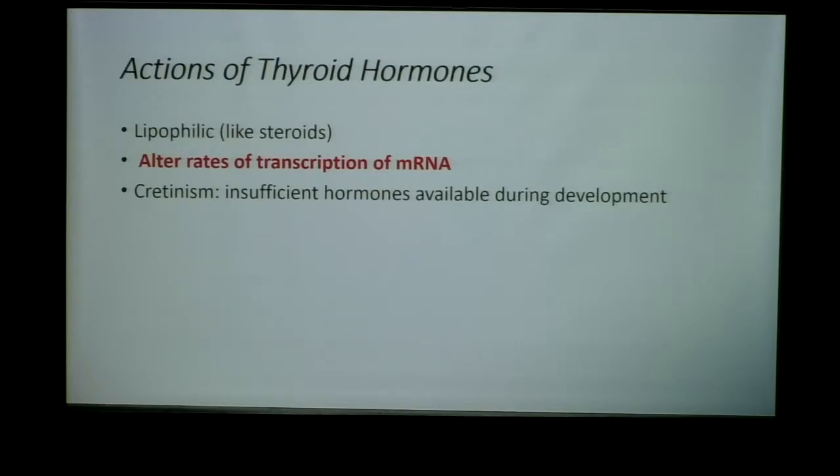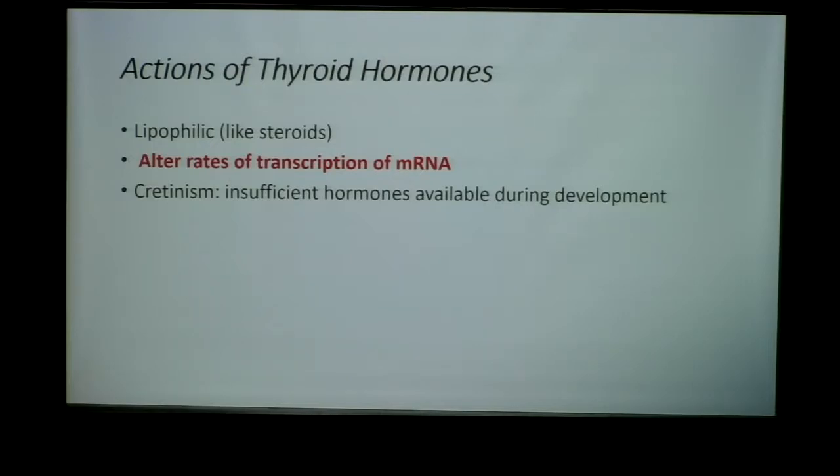Okay, cretinism is an interesting disease that is seen in infants that lack thyroid hormone. And interestingly, adults that have a hormone deficiency of thyroid hormone usually don't get this, or usually don't have much of an impactful disease.